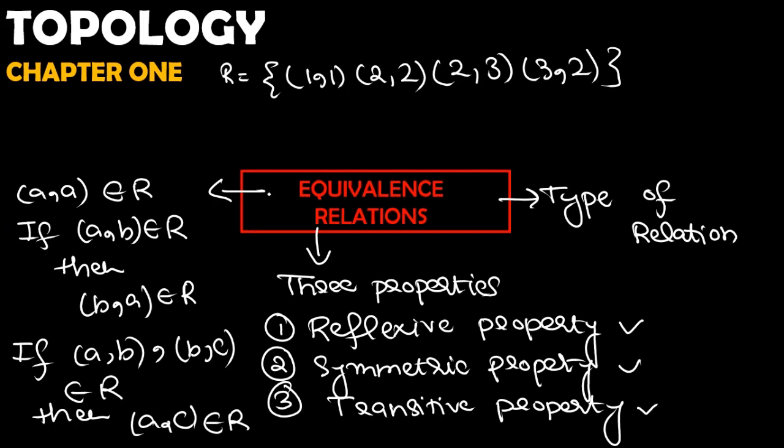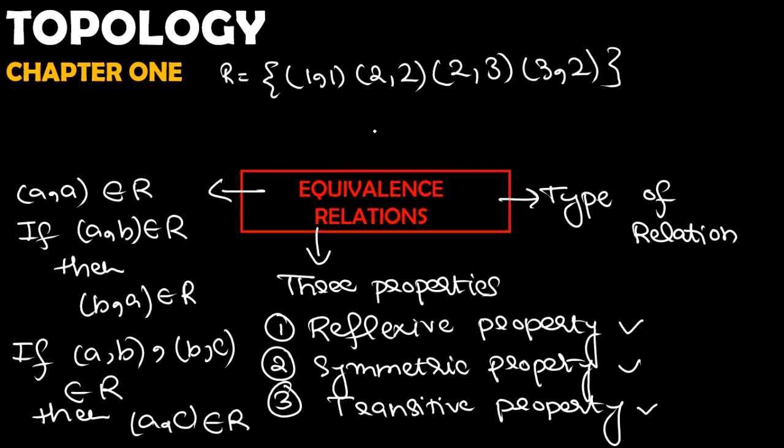I can check it by checking my three specific properties: reflexive, transitive, and symmetric. Firstly, we check the reflexive property. In our given relation, the reflexive property holds because (1, 1) and (2, 2) are there. Similarly, our second property is the symmetric property. The symmetric property also holds because (2, 3) and (3, 2) are present in our relation.